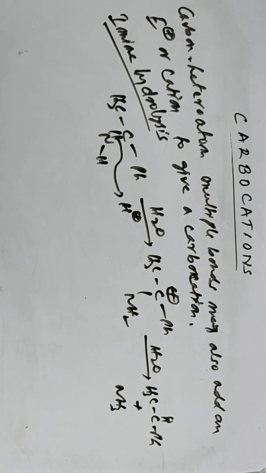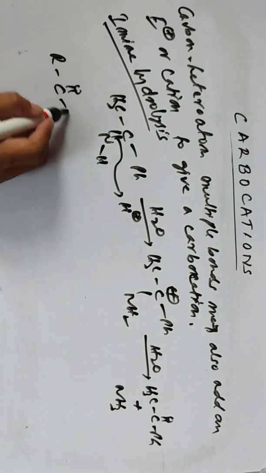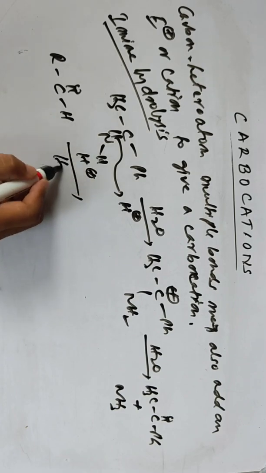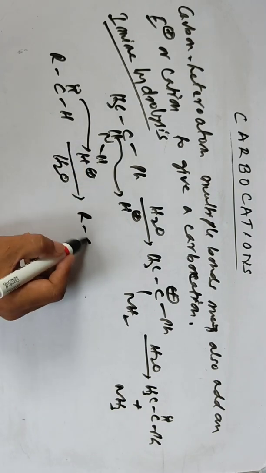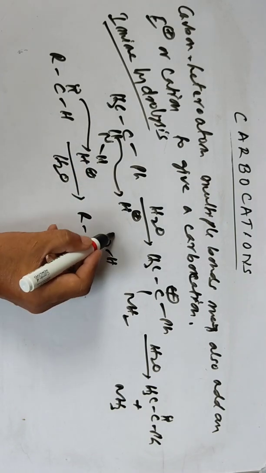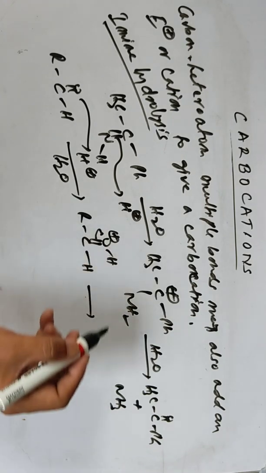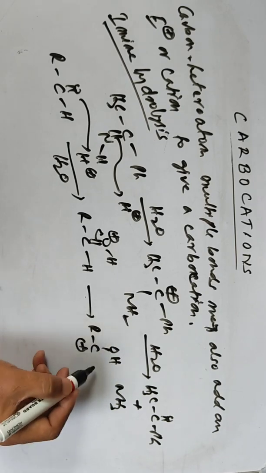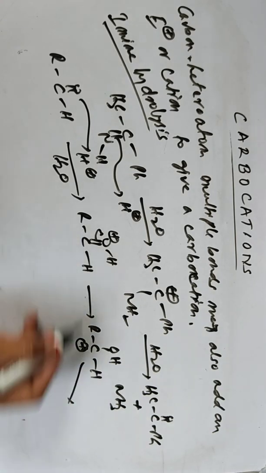Another example is the addition to carbonyl compounds, say aldehydes, in presence of acid hydrolysis. First protonation takes place, so you can have RC-OH with positive charge here, and hydrogen, the protonated aldehyde. This is again finally attacked by water.